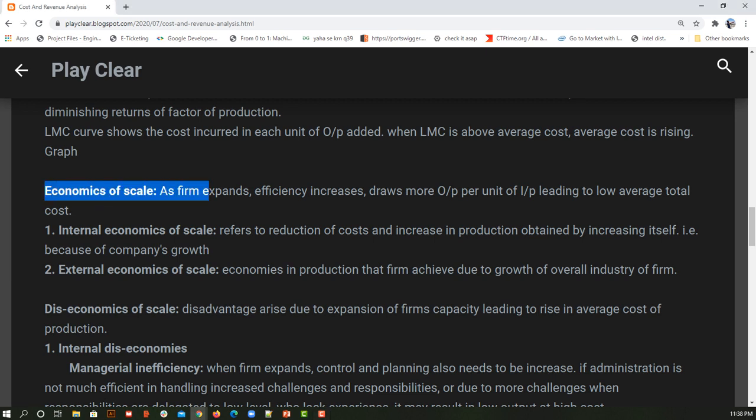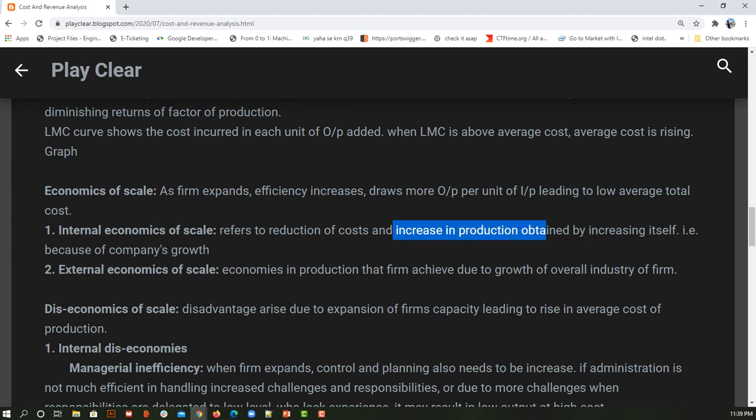Now if my rate of return is more because of the increase of output due to internal factors, I can say that it is internal economics of scale. So economics of scale is nothing but increasing the number of units or the output that you are producing so as to generate more revenue. If that is happening because of internal factors, that is called internal economics of scale. So what are the internal factors? It refers to the reduction of cost, or the increase in production efficiency basically.